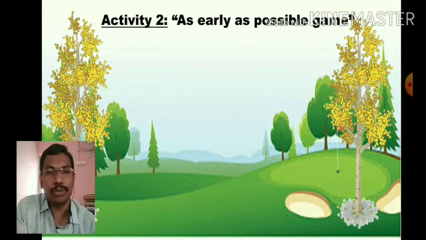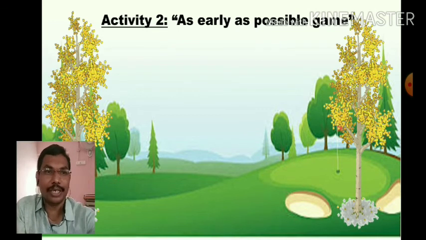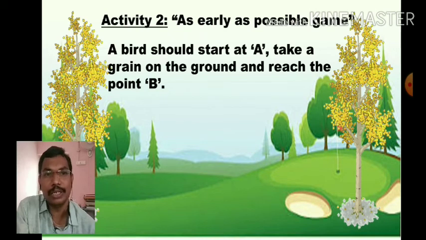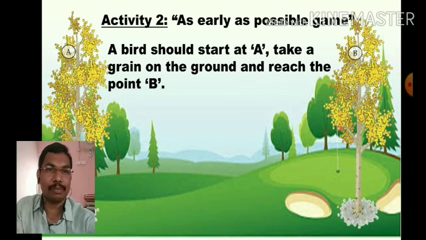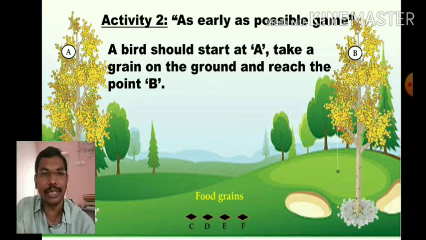Now activity 2, this is the "as early as possible" game, so a bird can play it. Let us see what the requirements are. A bird should start at A, take a grain on the ground, and reach point B. Let us start a bird at point A and point B. These are the food grains at C, D, E, F.